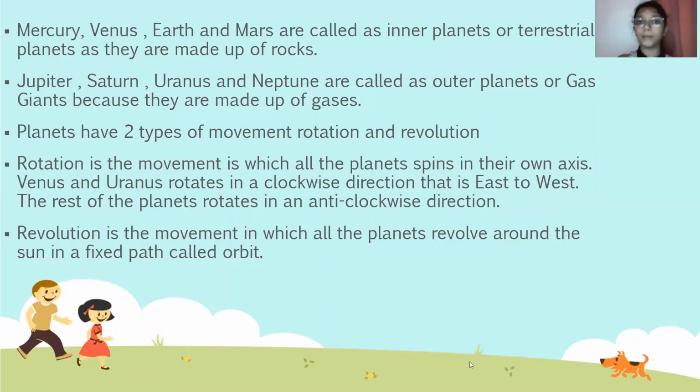Mercury, Venus, Earth, and Mars are called inner planets or terrestrial planets as they are made up of rocks. Jupiter, Saturn, Uranus, and Neptune are called outer planets or gas giants because they are made up of gases.